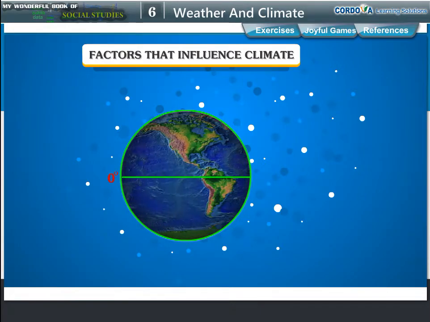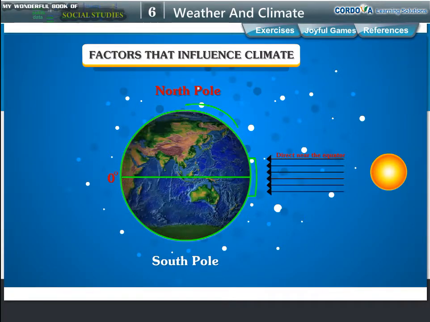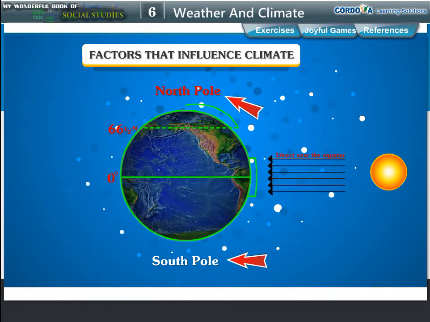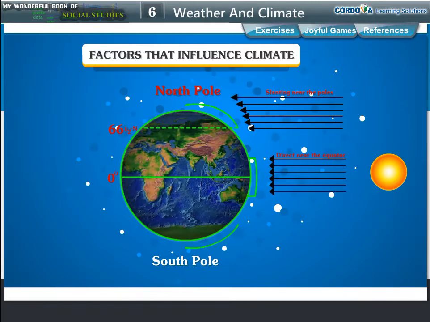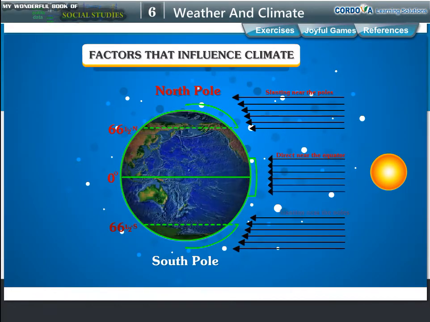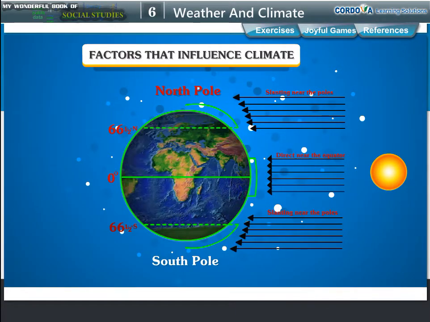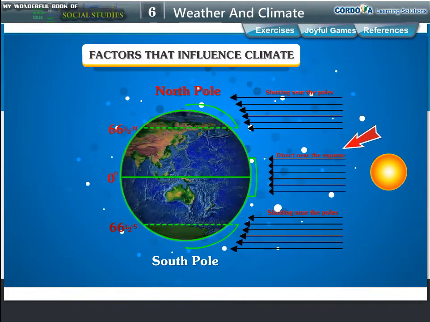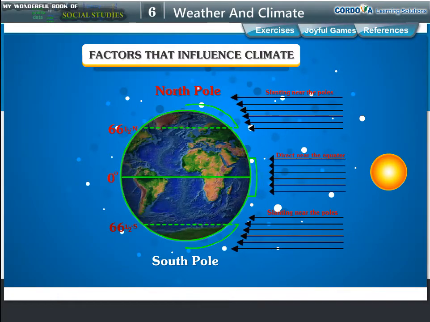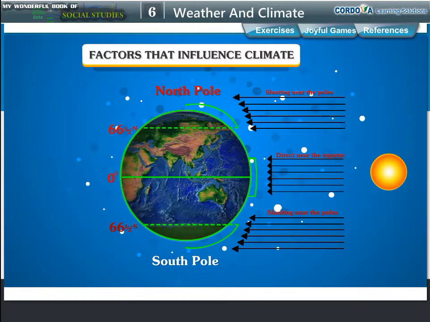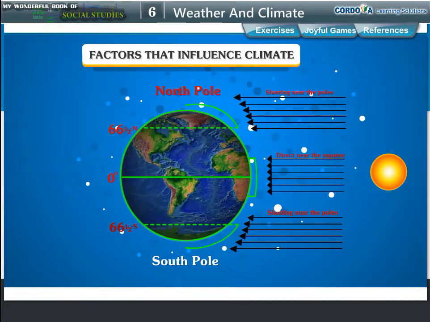The Earth's surface is heated by the rays of the sun. Places located on or near the equator receive direct rays of the sun, while places near the two poles receive the slanting rays of the sun. Slanting rays of the sun have to travel through a greater distance and hence lose most of their heat, as compared to direct rays that travel a shorter distance and hence retain most of their heat. So, the closer a place is to the equator, the hotter is its climate. The closer a place is to the poles, the colder is its climate.